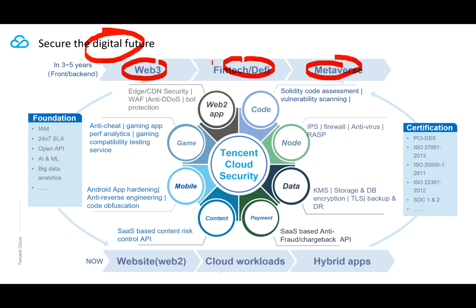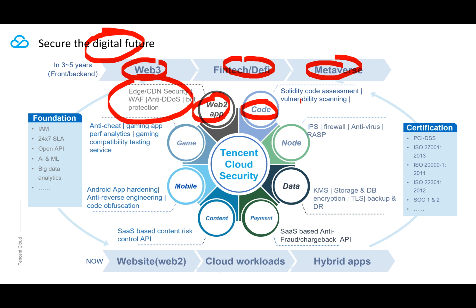As of now, I think the basic understanding of a Web3 application is that the front end is always a Web2 app, for example a UI that allows the user to interact with the core functions running on top of a blockchain network, which is immutable, permissionless, and most importantly, decentralized. In terms of securing the front end of a Web3 application, the existing security suite of Web2 applications is still applicable, like edge-related security: the WAF, the anti-DDoS, and also bot protection.